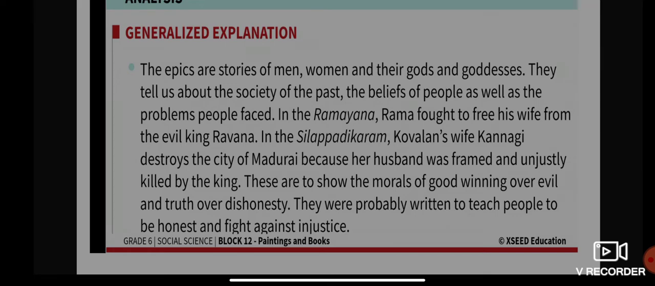These show the morals of good winning over evil and truth over dishonesty. So what is the moral of the story? Both the Ramayana and Silappatikaram show the morals of good winning over evil and truth over dishonesty. They were probably written to teach people to be honest and fight against injustice.